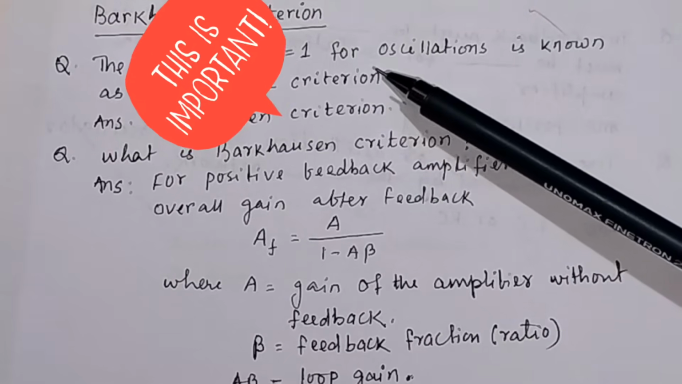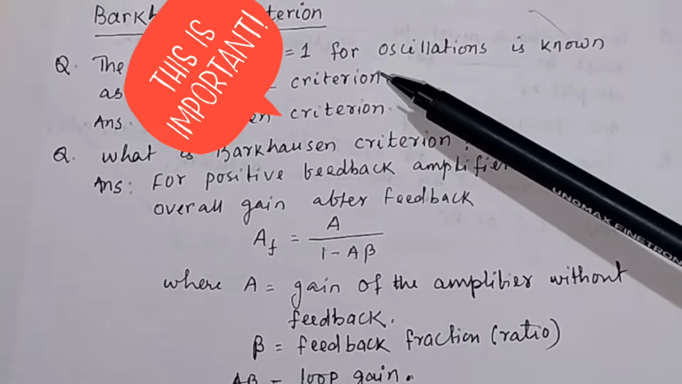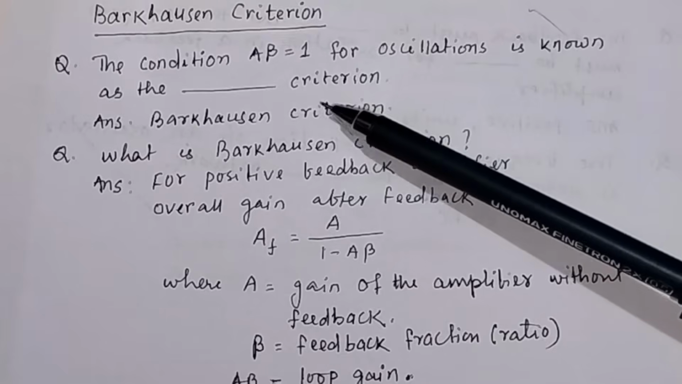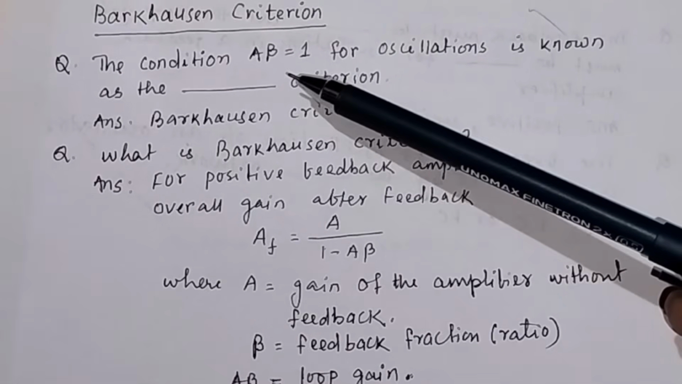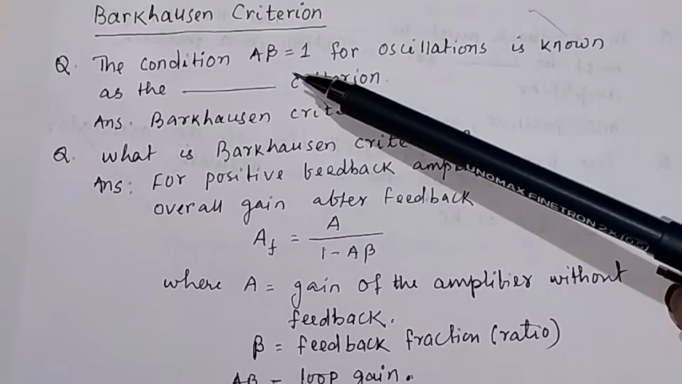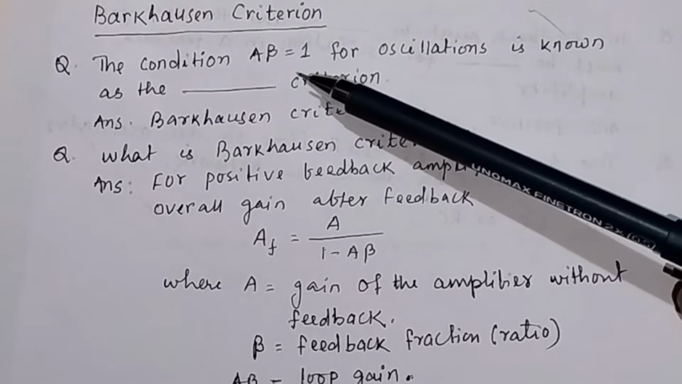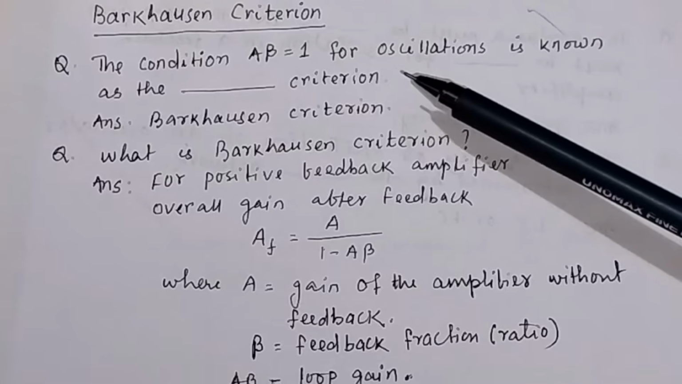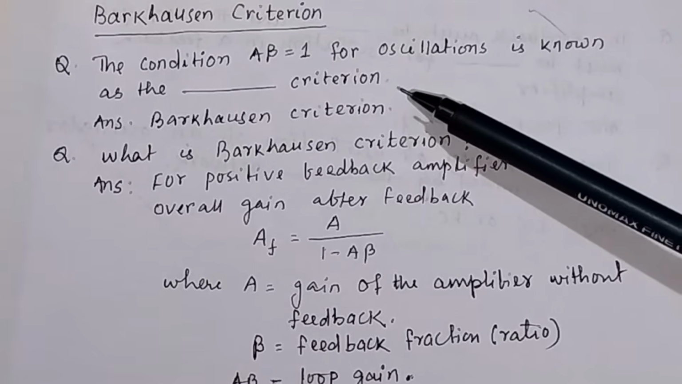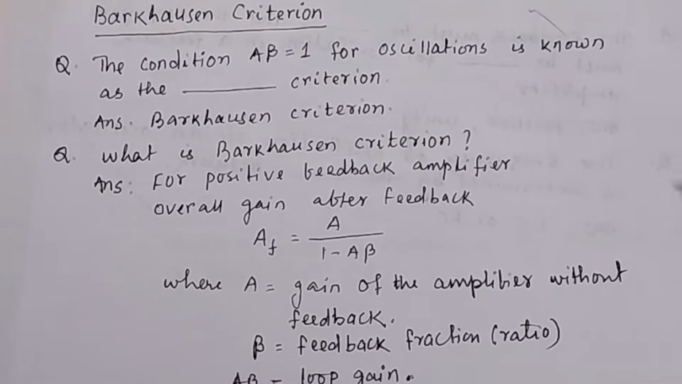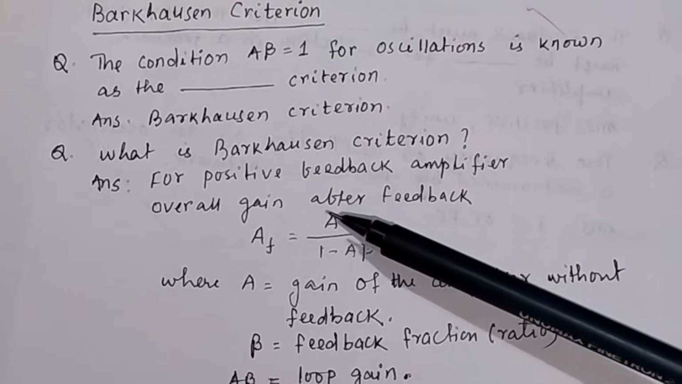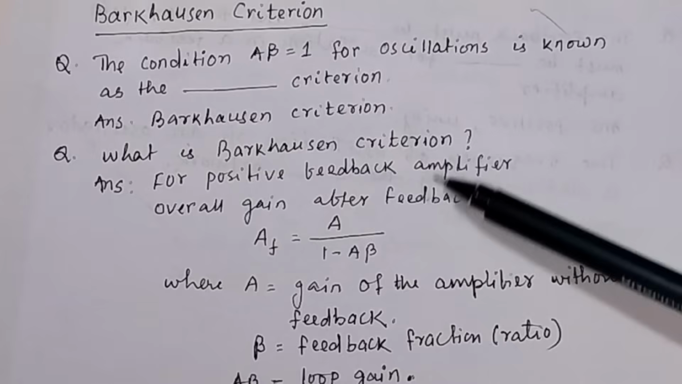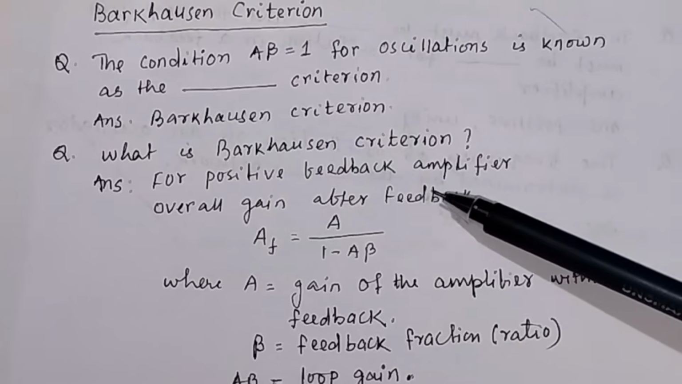You should remember this question, that the Barkhausen criterion is a condition. What condition? The condition is A into beta equal to 1. I will discuss what A and beta are, and why A beta equal to 1 is called the Barkhausen criterion. So in the second question, you have: what is the Barkhausen criterion? Here I will discuss what the Barkhausen criterion is.